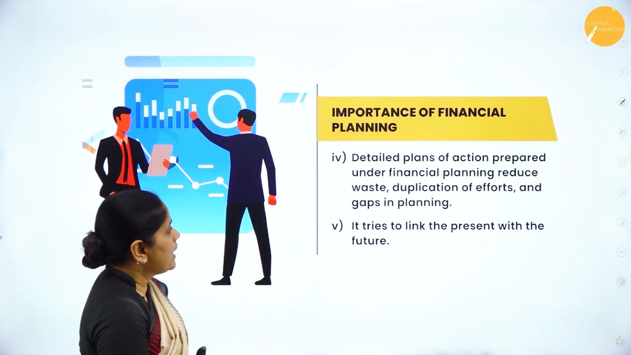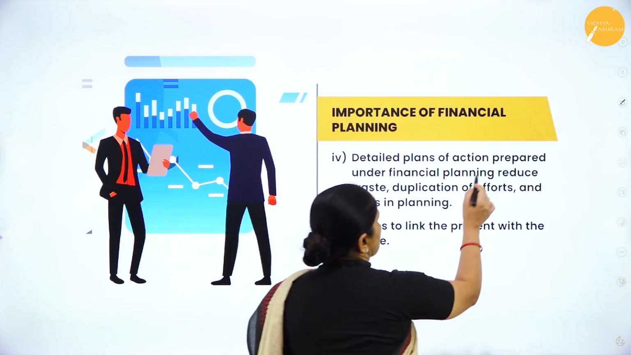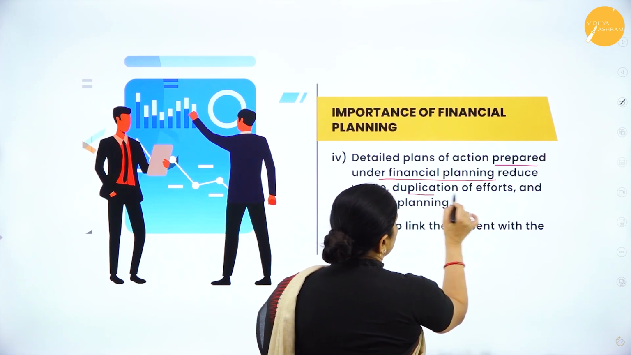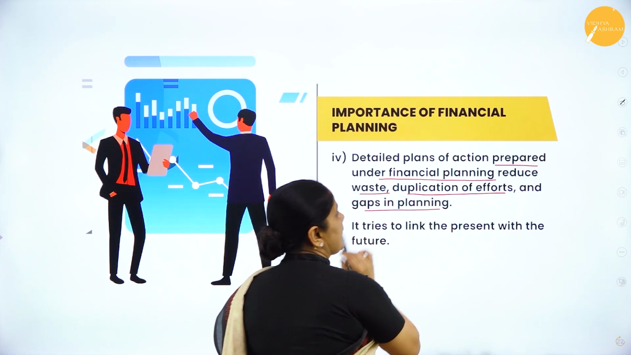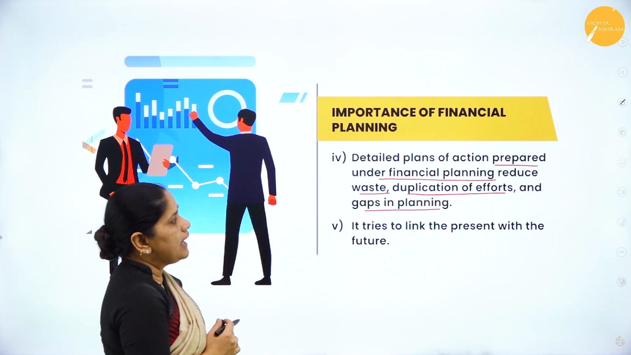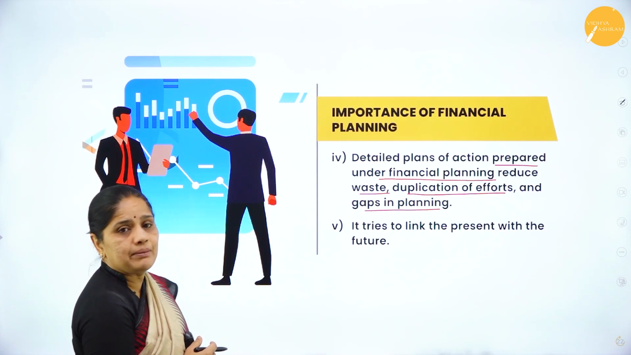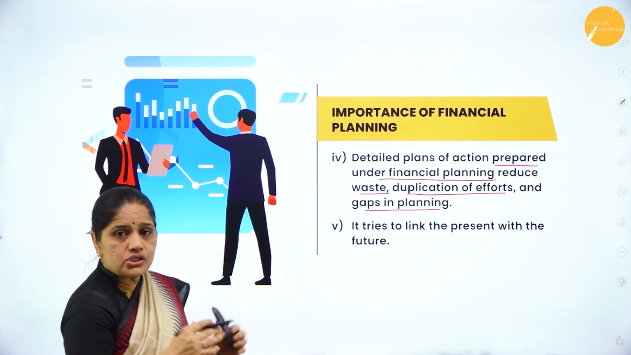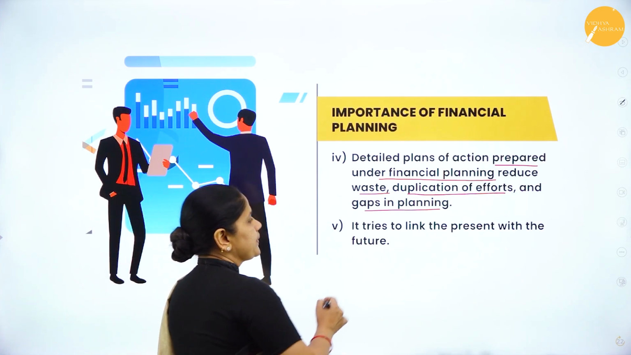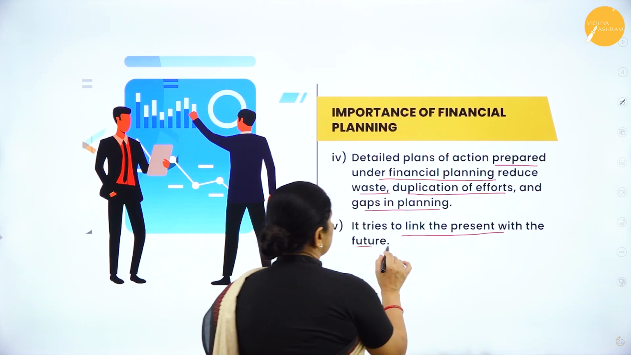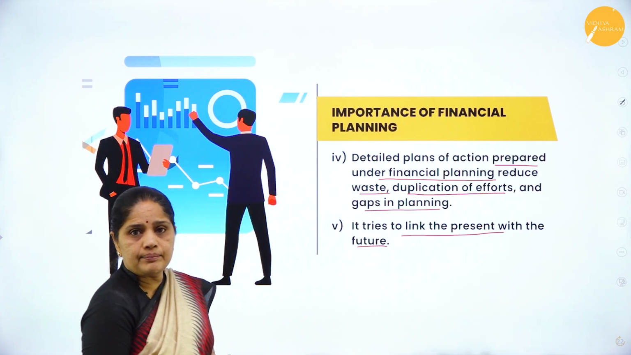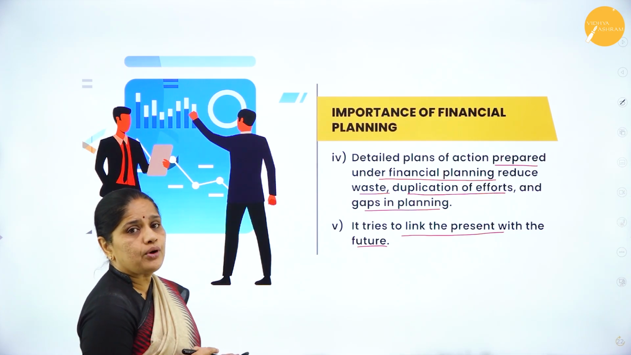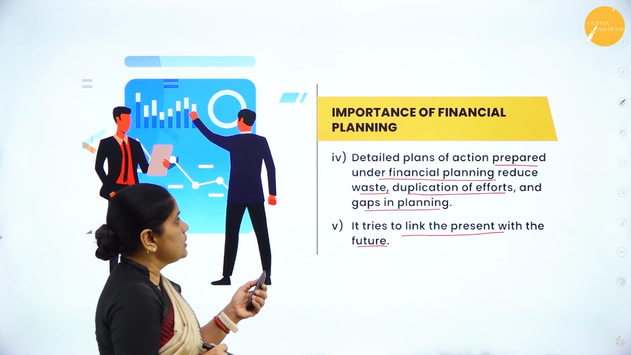Then the next one is detailed plans of action prepared under financial planning reduce the waste, duplication of efforts and gaps in planning. So with the help of financial planning, we will be able to reduce the waste, duplication of efforts and also the gaps in planning, and it tries to link the present with the future. So these are the importance of financial planning. Please make a note of it. It's very important from the examination point of view.